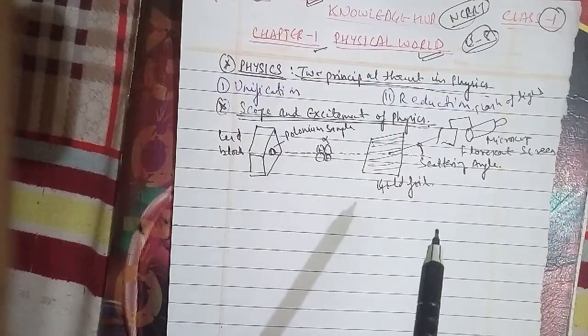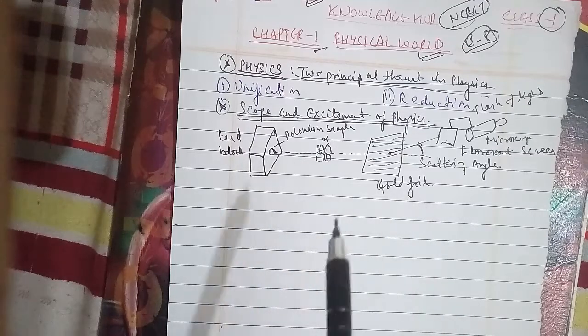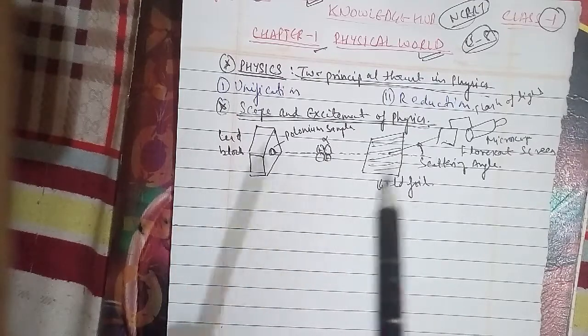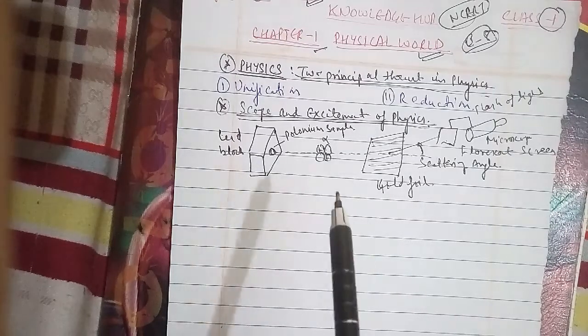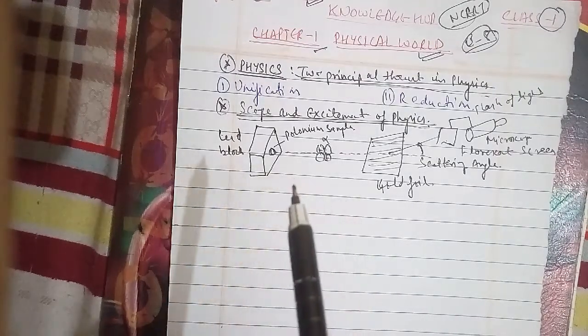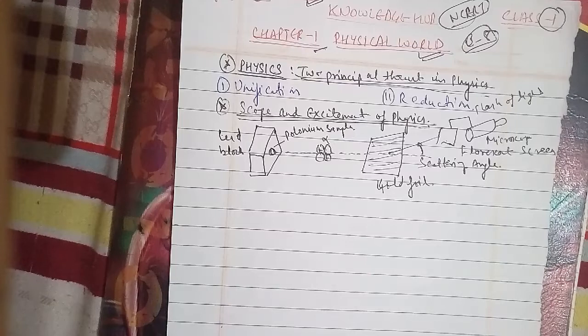After completing unit 1, chapter 1, we'll discuss chapter 2, which is units and measurement. That covers the introduction, the international system of units, measurement of length, measurement of mass, measurement of time, accuracy, precision, instruments and errors in measurement, significant figures, dimensions of physical quantities, dimension formulas and dimensional equations, and dimensional analysis and its applications as well.